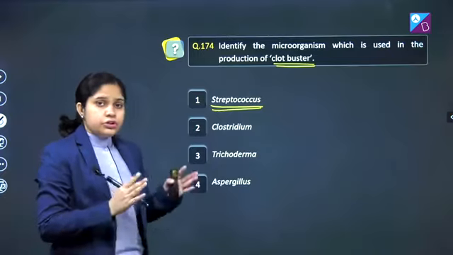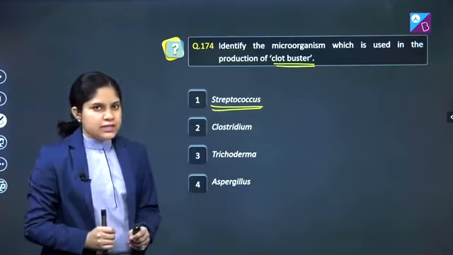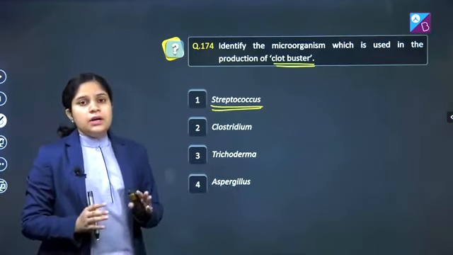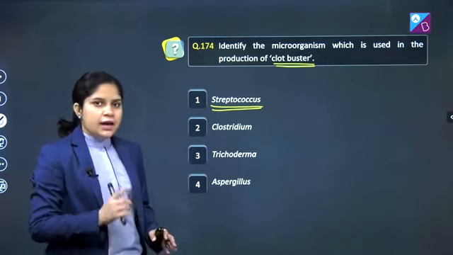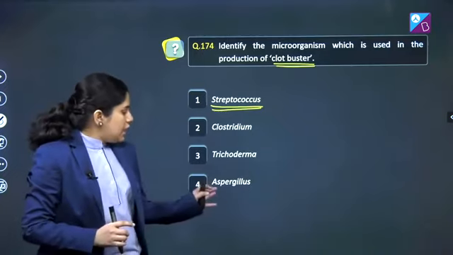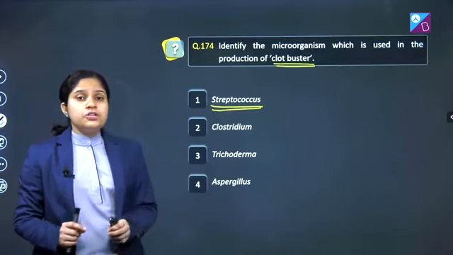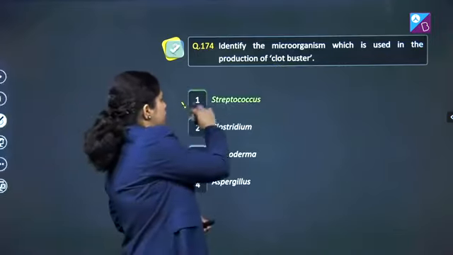Clostridium. Clostridium butylicum is used for the commercial production of butyric acid. Trichoderma. Trichoderma polysporum is used for the commercial production of cyclosporin A, and cyclosporin A is an immunosuppressive agent. Aspergillus. Aspergillus niger is used for commercial production of citric acid. So here the correct answer is option number 1.